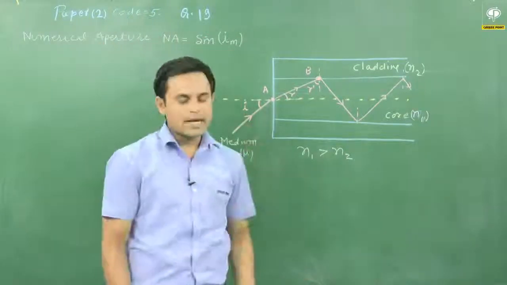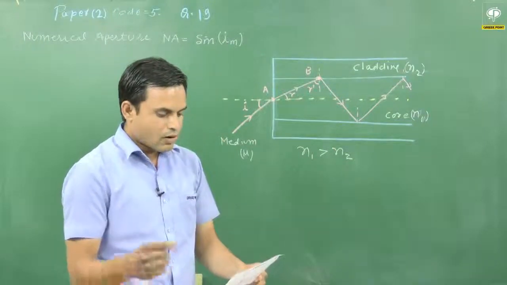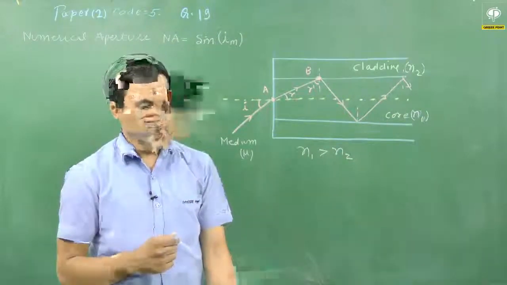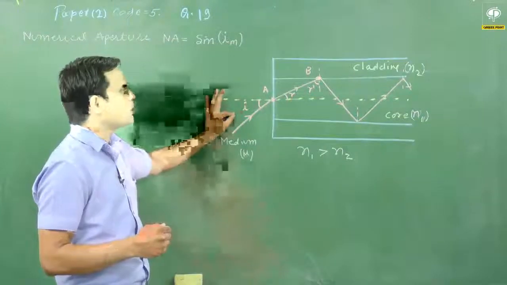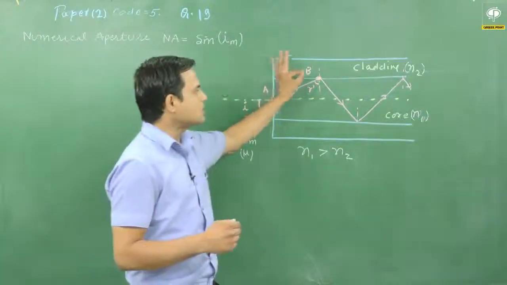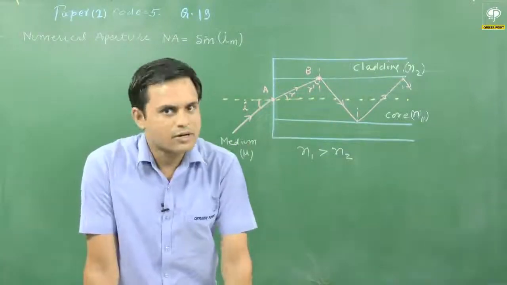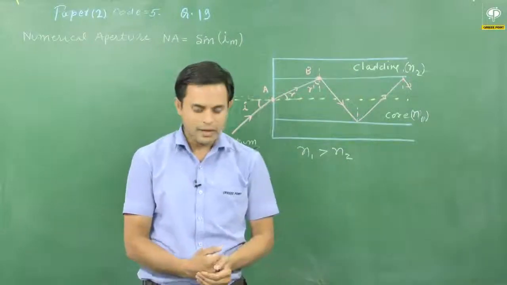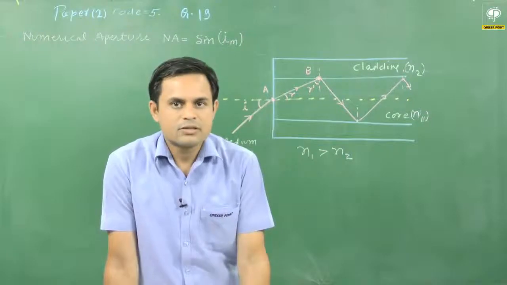Here Im is defined as the maximum angle of incidence, for which all rays with angle of incidence less than this value get total internal reflection at the interface of core and cladding. Now we have to check all 4 options.